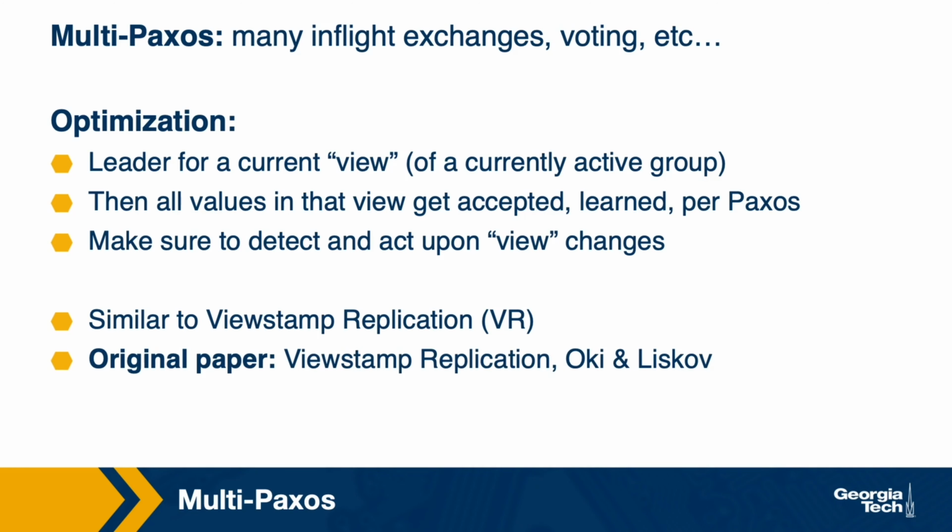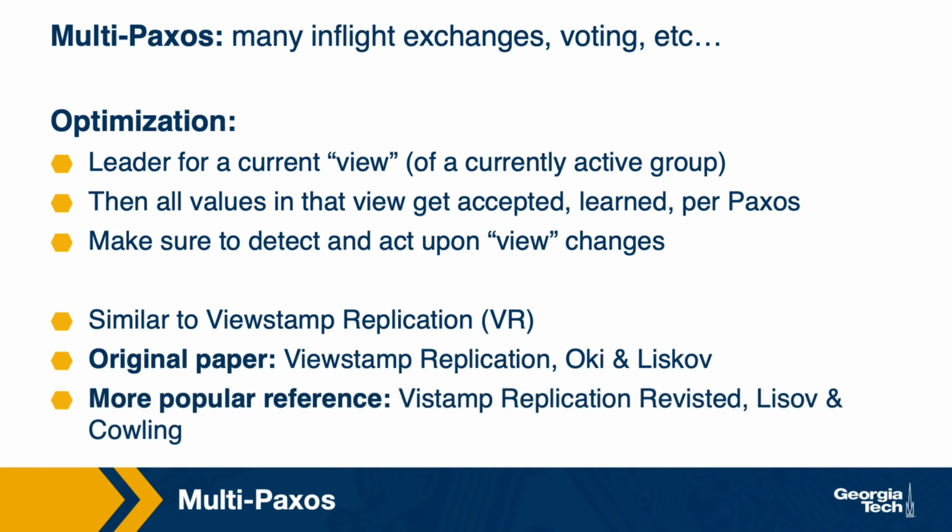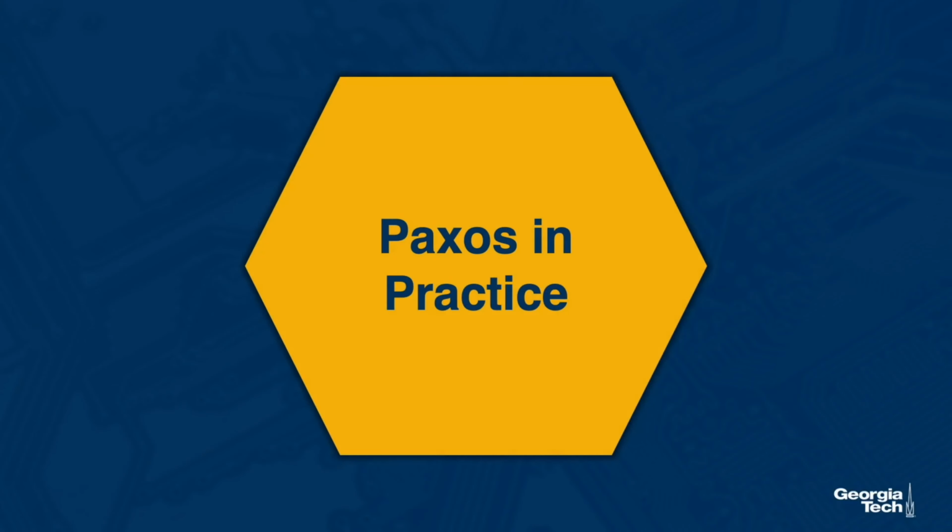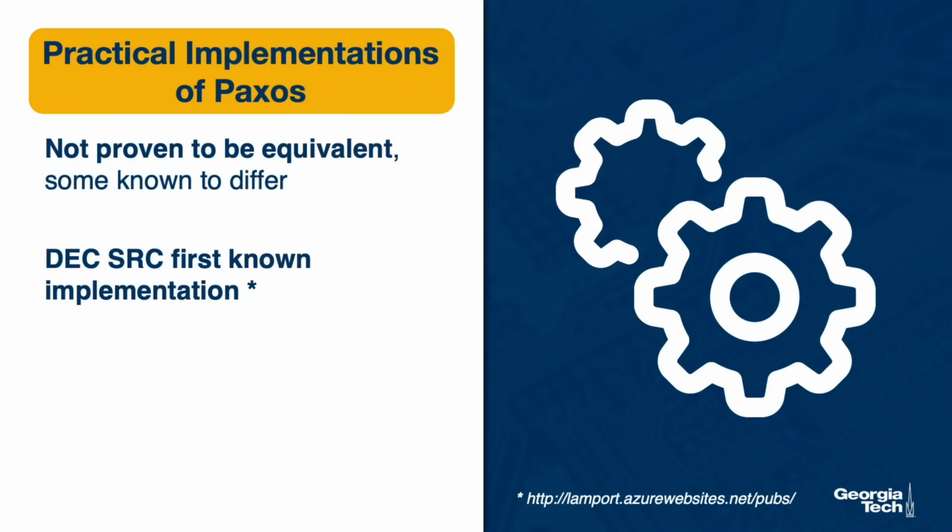Viewstamped replication was originally presented as an idea only by Oki and Liskov in their paper "Viewstamped Replication", and later it was revised in "Viewstamped Replication Revisited". Paxos has been around for quite some time, and there are a number of implementations of the protocol which are used in practice. The first known implementation, according to Leslie Lamport himself, is the one used at DEC Systems Research in the 90s. This effort is what in part motivated Leslie Lamport to resurrect the old, rejected Part-Time Parliament paper, and to finally have it published.